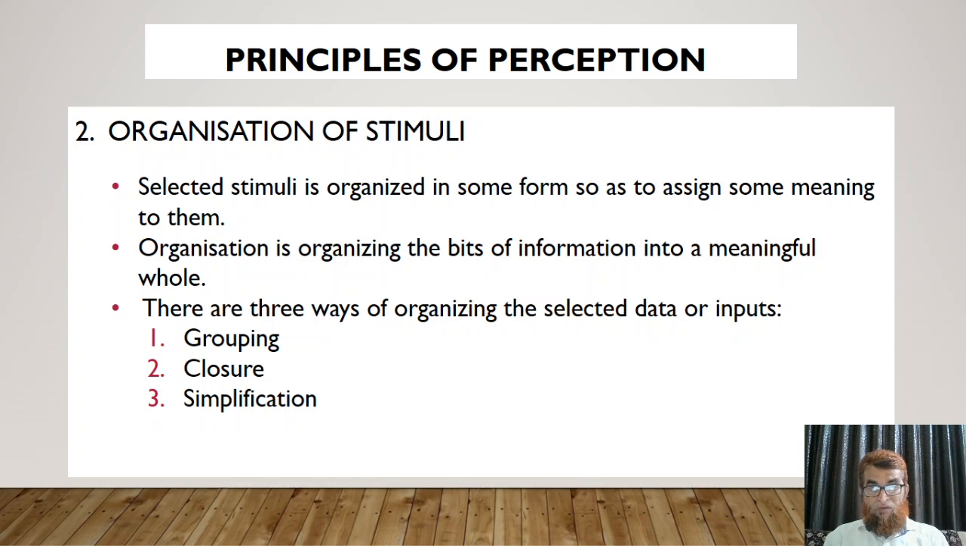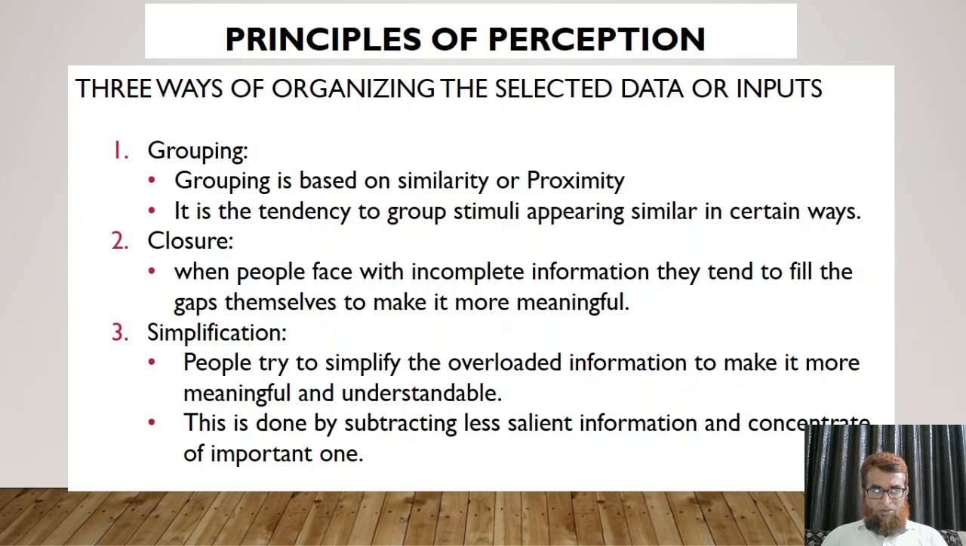There are three ways of organizing the selected data or inputs. They are grouping, closure, and simplification. Let us discuss them briefly. First one is grouping. Grouping is based on similarity or proximity. Whatever is similar is grouped together. Whatever is near to each other is grouped together. It is the tendency to group stimuli appearing similar in certain ways.